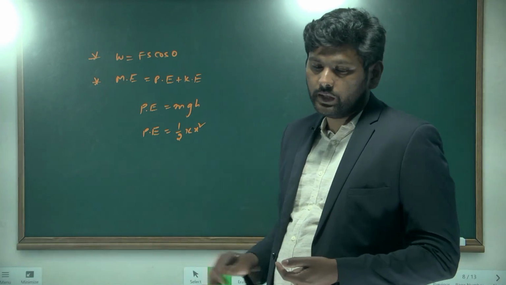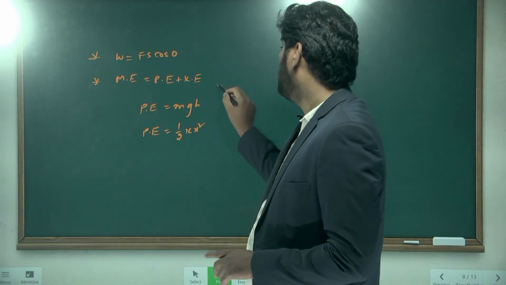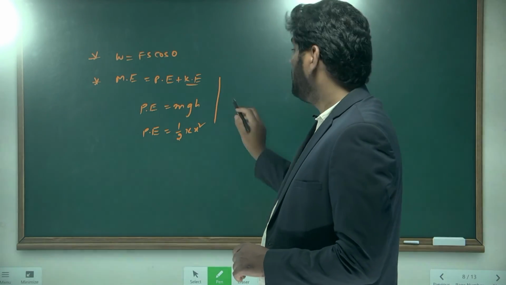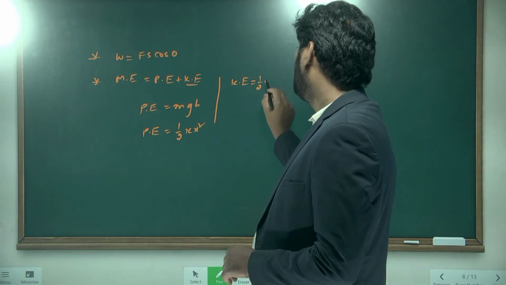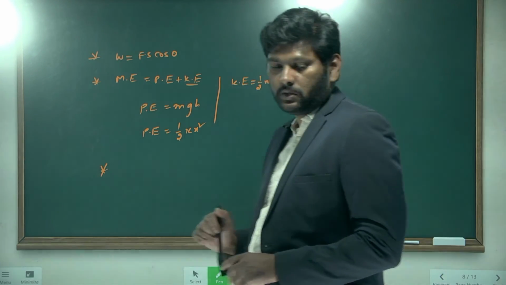Same way, kinetic energy is equal to half m v square.